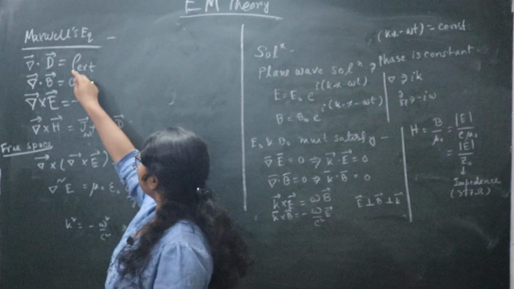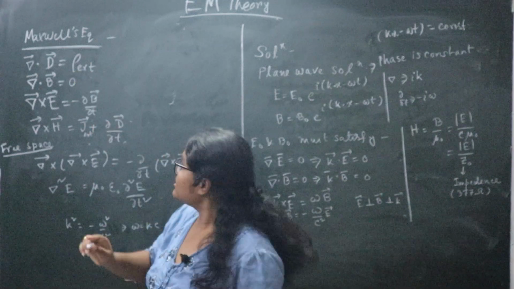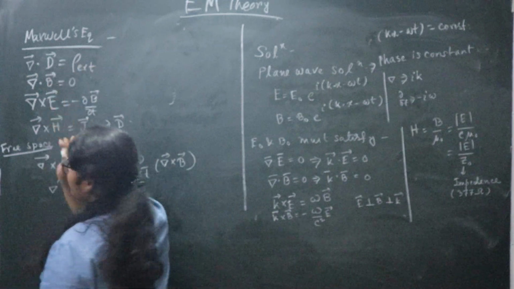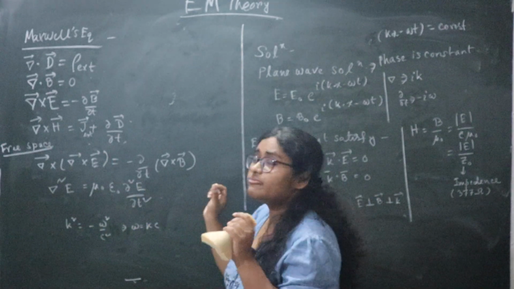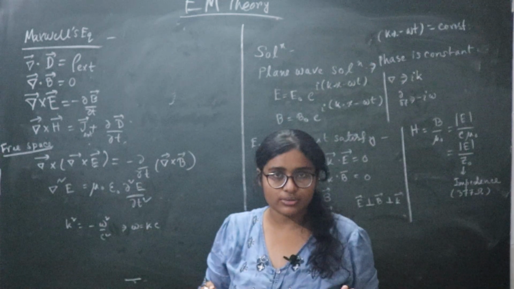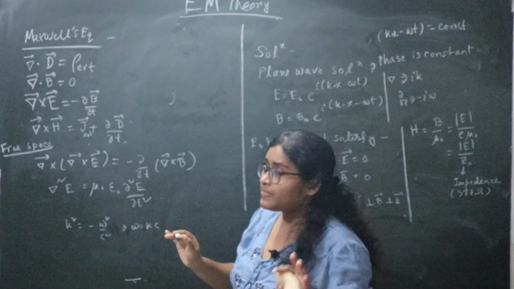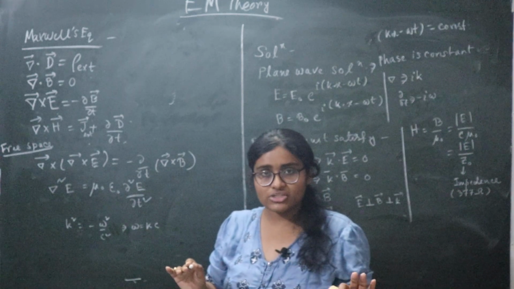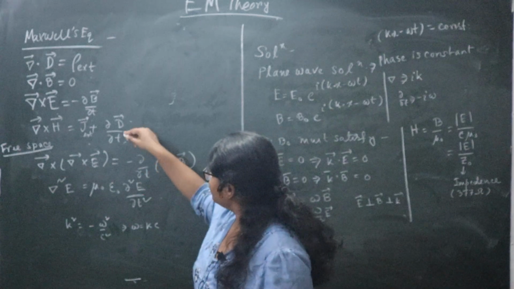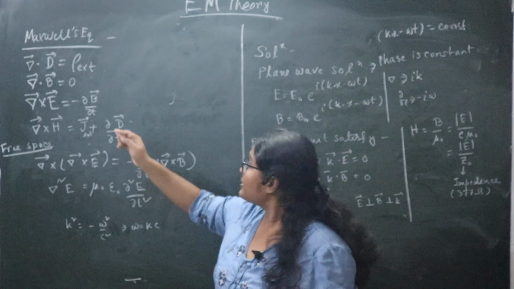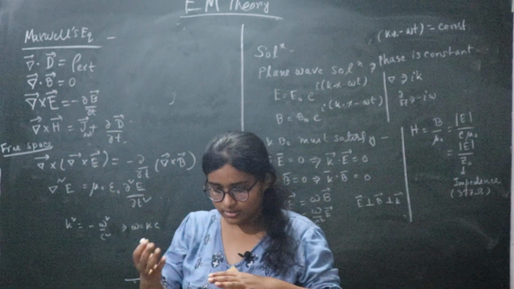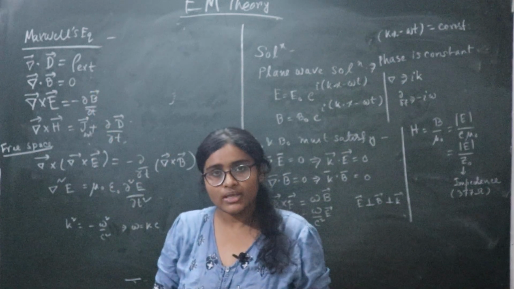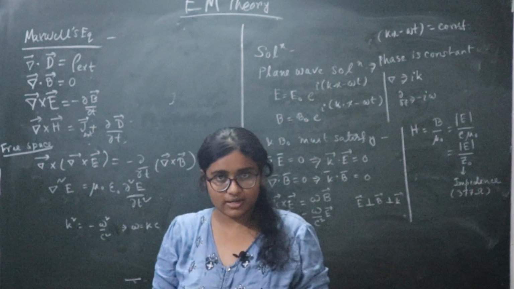Del dot D equals rho external means, suppose we forget about polarization charges, this is just free space, you consider Maxwell equations. So in free space there will be no P term here, and mu will be replaced by mu naught, epsilon will be replaced by epsilon naught.